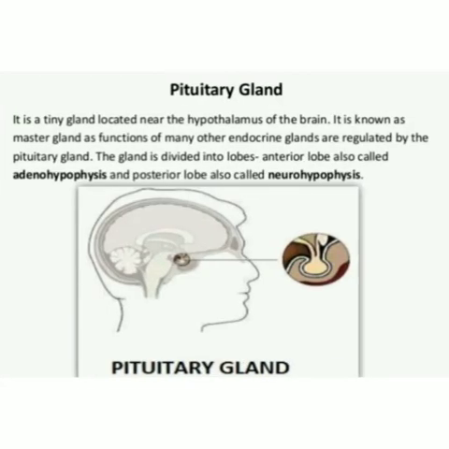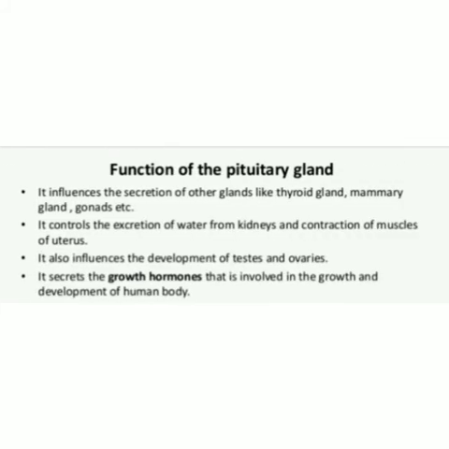Pituitary gland: it is a tiny gland located near the hypothalamus of the brain. It is known as the master gland as the functions of many other endocrine glands are regulated by the pituitary gland. Function of the pituitary gland: it influences the secretion of other glands like the thyroid gland, mammary gland, gonads, etc. It controls the excretion of water from the kidneys and contraction of the muscles of the uterus. It also influences the development of testes and ovaries.